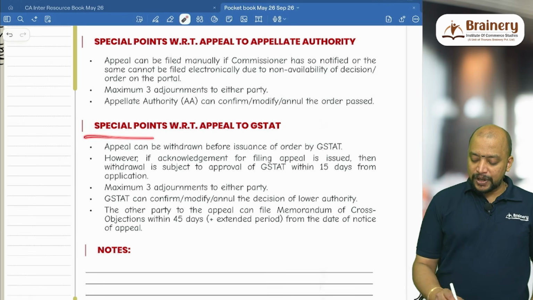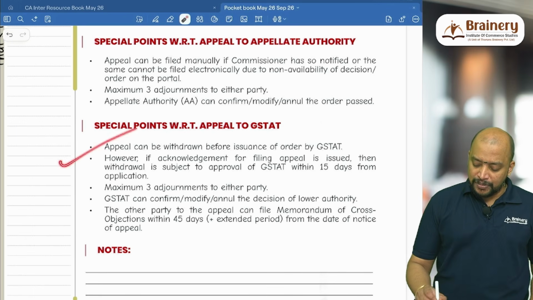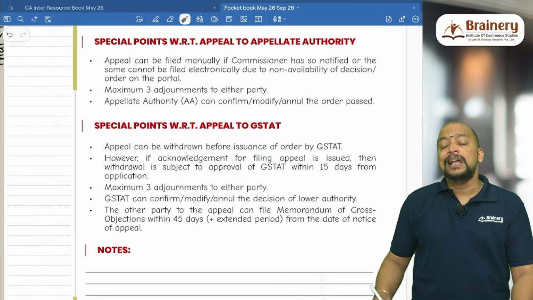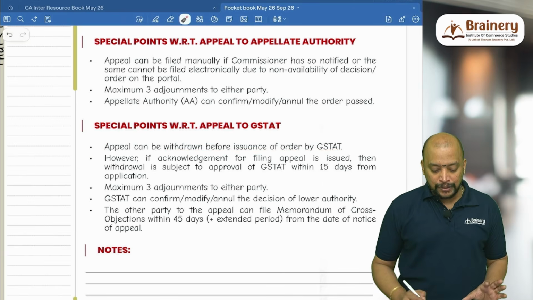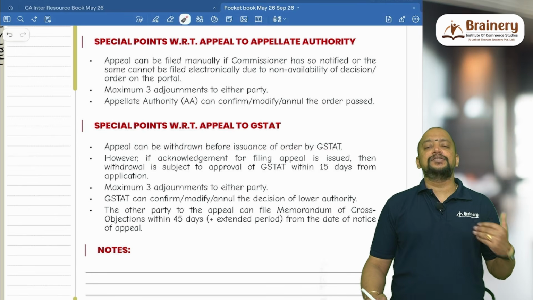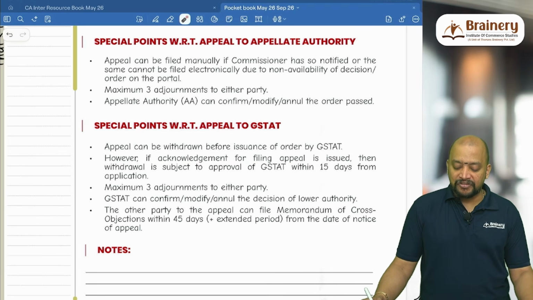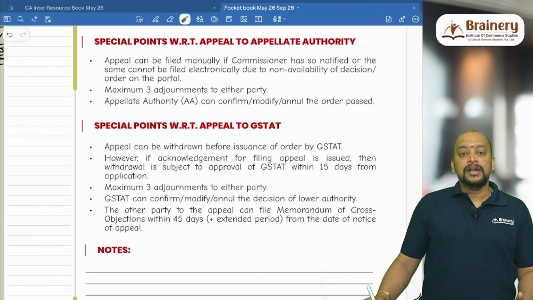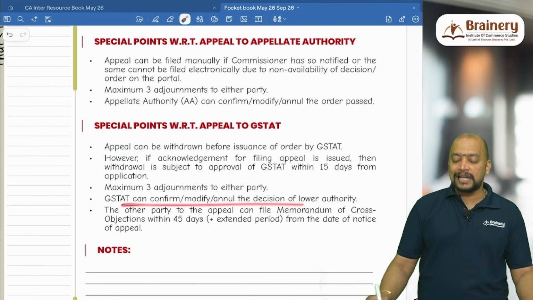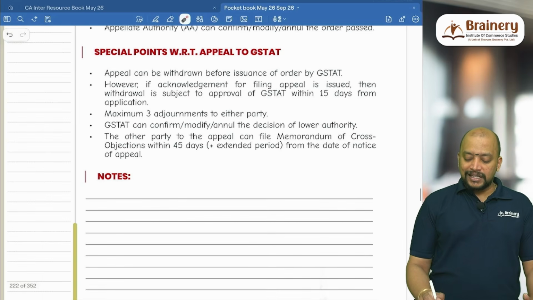Then special points with respect to appeal to GST80, that is the second level authority. Appeal can be withdrawn before issuance of order by GST80. Say we are going for appeal to GST80, at that stage the appeal can be withdrawn also, but before they give the decision. However, if acknowledgement for filing appeal is issued, then withdrawal is subject to approval of GST80 within 15 days from the date of application. Then maximum 3 adjournments will be given to either party. GST80 again can confirm, modify or annul the decision of the lower authority, and the other party to the appeal.